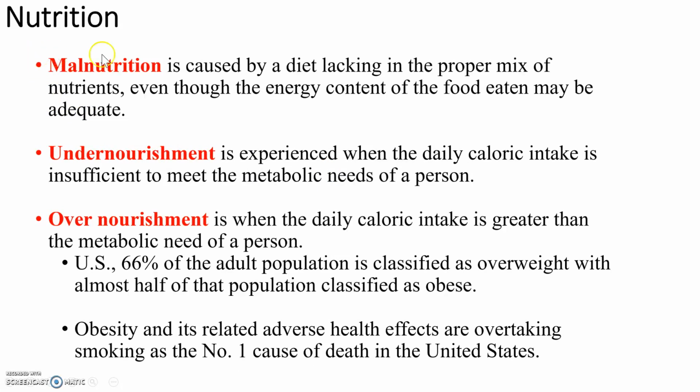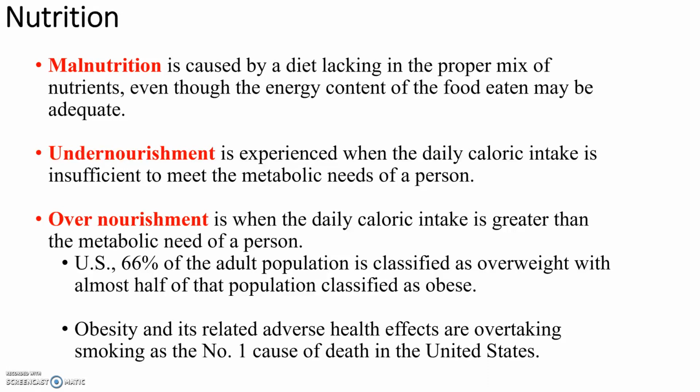Calories are associated with our nutritional status. Let's first actually look at undernutrition and overnutrition, because these are directly related to calories. Someone who is undernourished has a depletion of calories, or they are not getting enough calories to support the metabolism of that person.